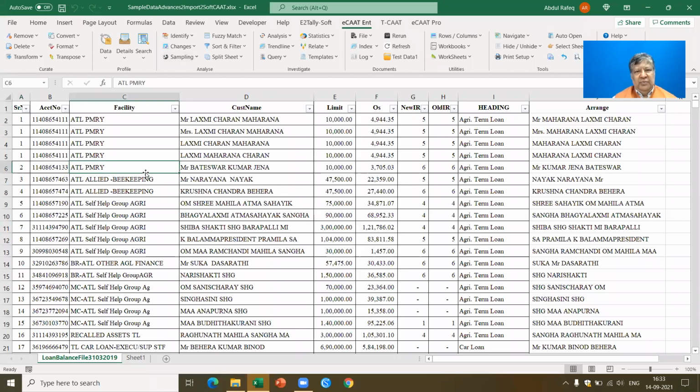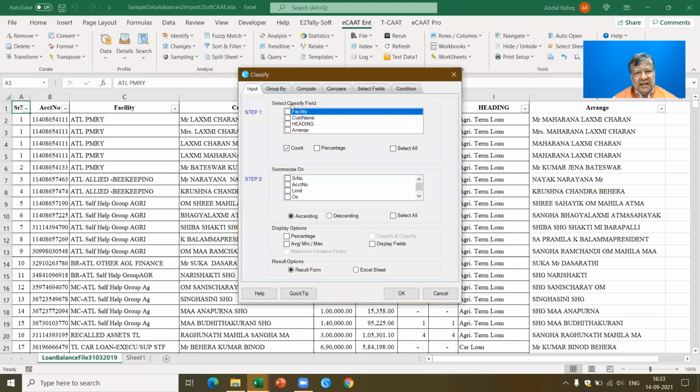Now let's say I want to group this data as per the facility. I can go to data, I can say classify. Classify based on, let's say, the facility. And I want total of the limit and the outstanding, and I want these details in the result form.